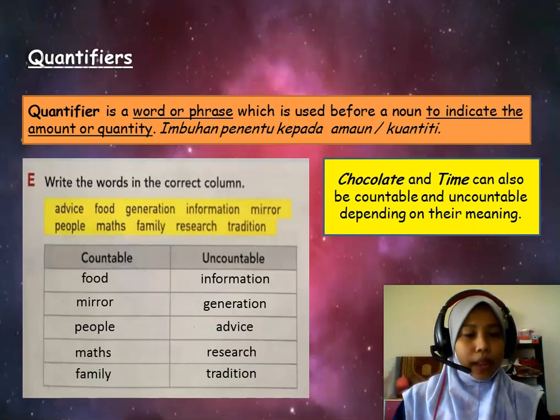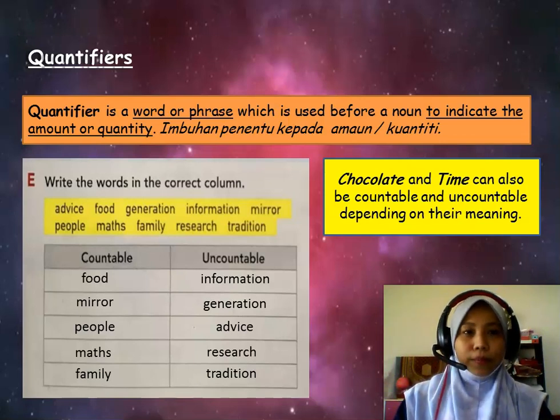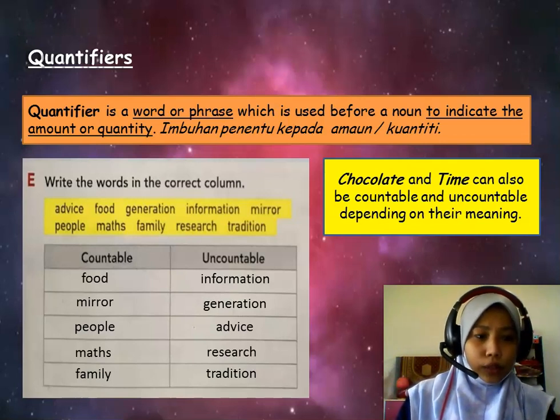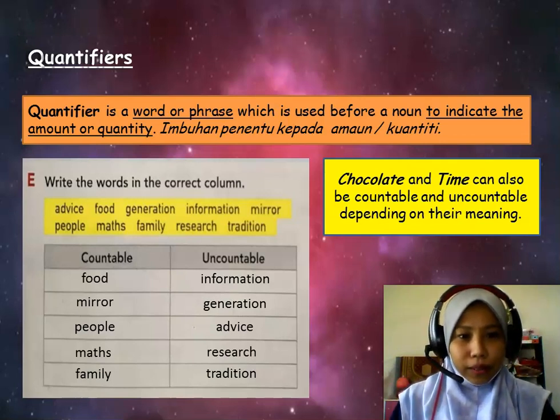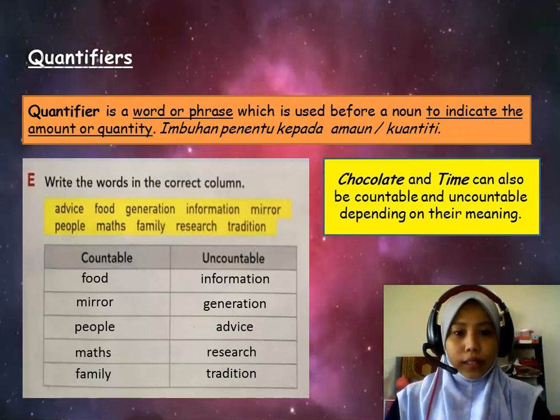Okay, again, HOTS, higher order thinking skill. Chocolate and time can also be countable and uncountable depending on their meaning. For example, oh my God, it's terrible and it's tragic because my mother has spilt a pot of hot chocolates on the table. For example, how many? You can count. A pot of hot chocolates. A pot, satu periuk, coklat yang panas.